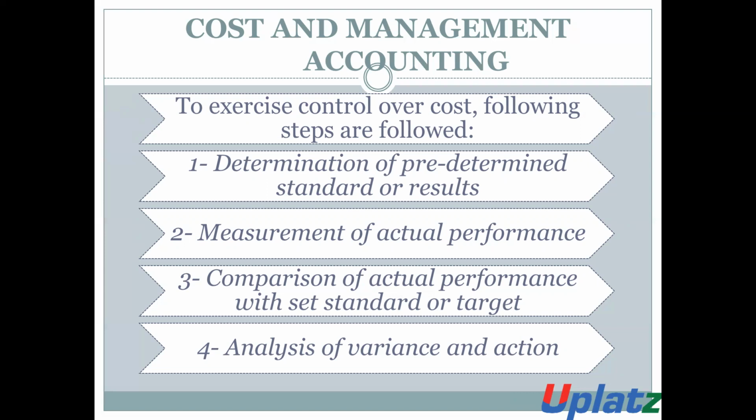The organization will compare it: the standard is 5 and the actual is 6, so 1 rupee is the variance. This is the analysis of variance, and then the entity will take appropriate action so that it can control such 1 rupee and achieve its predetermined standard or result. This is one of the main objectives of cost and management accounting.